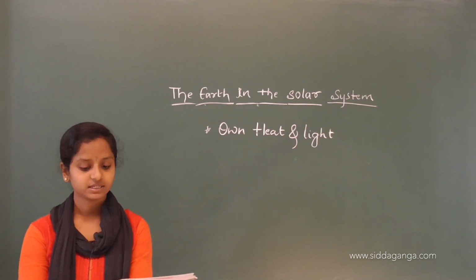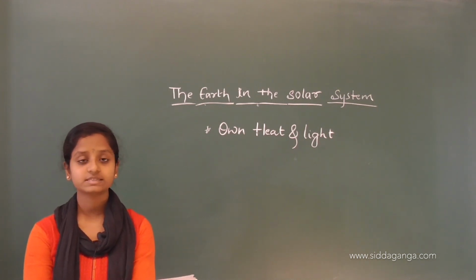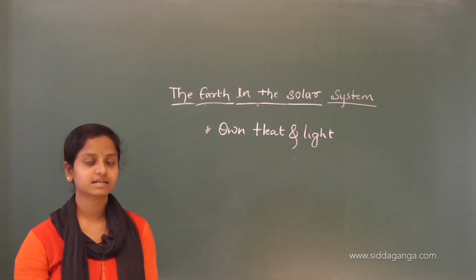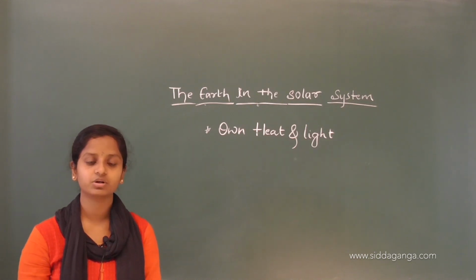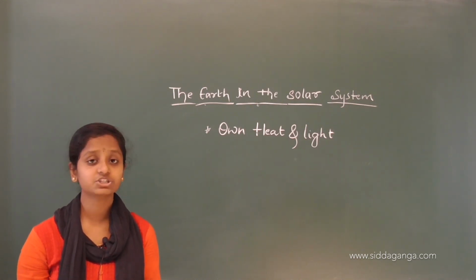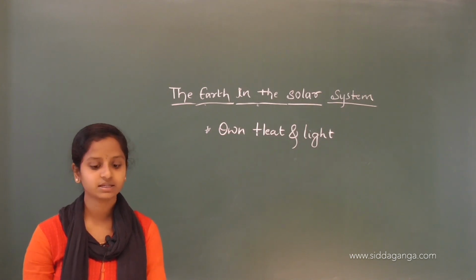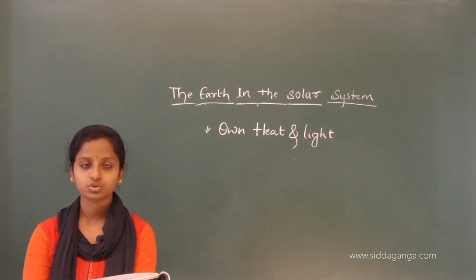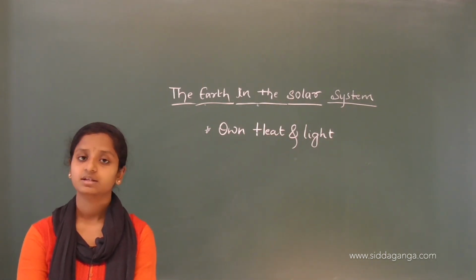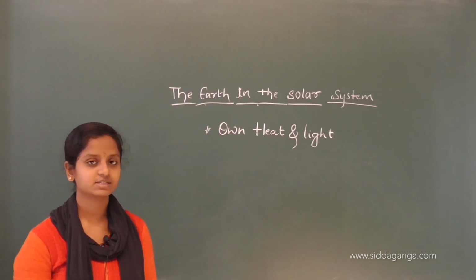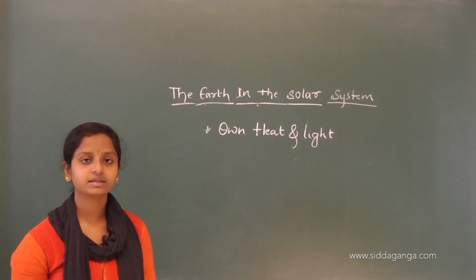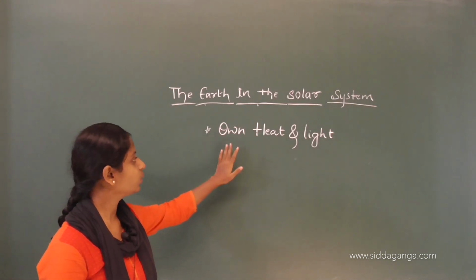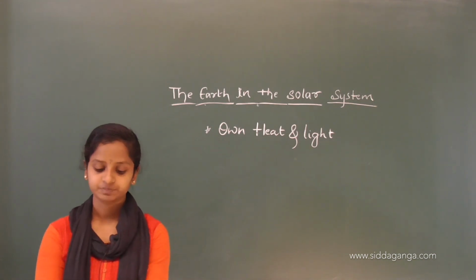Do you know what the celestial bodies are? I have already explained in the previous class what celestial bodies are. Celestial bodies are the shining objects in the sky. It may be the sun, the moon, and all those objects shining in the night sky are called celestial bodies. But some of these celestial bodies do not have their own heat and light.